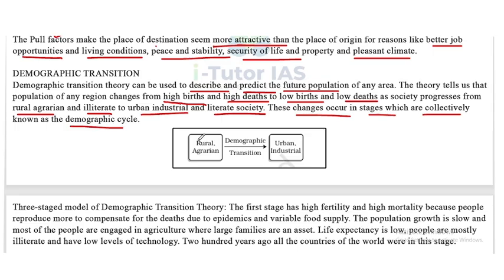Look at this, rural and agrarian. That is the situation of this area. So it changed to urban and industrial. That is the demographic transition. The demographic transition happened here.